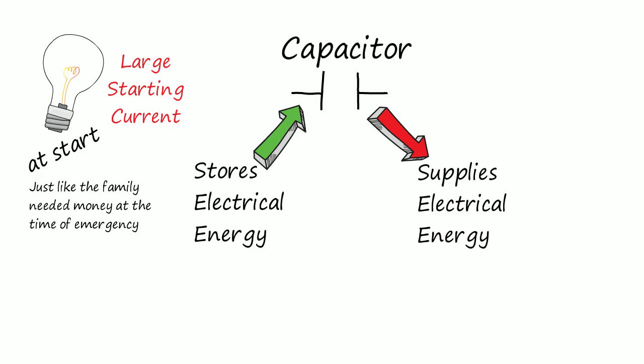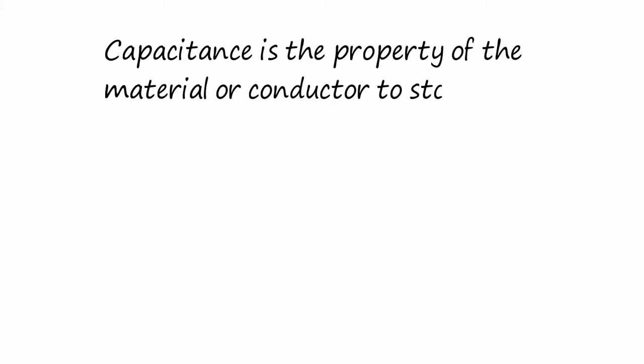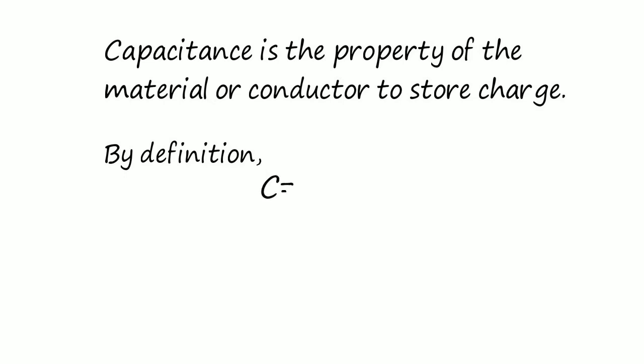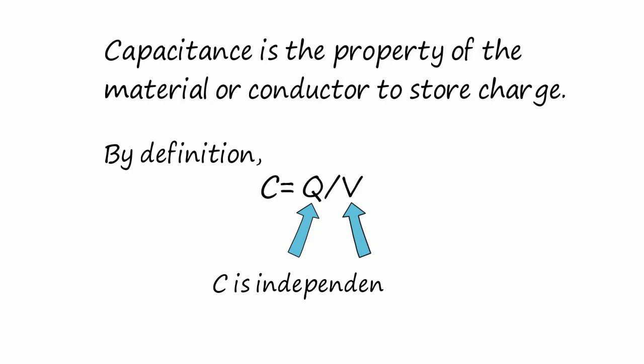Capacitor is a conductor which stores electrical energy. Capacitance is the property of the material or conductor to store electrical charges. By definition, capacitance is charge per unit volt. C equals Q by V. Even though the formula has Q and V, the capacitance is independent of Q and V. It depends on dimensions and property of the medium.